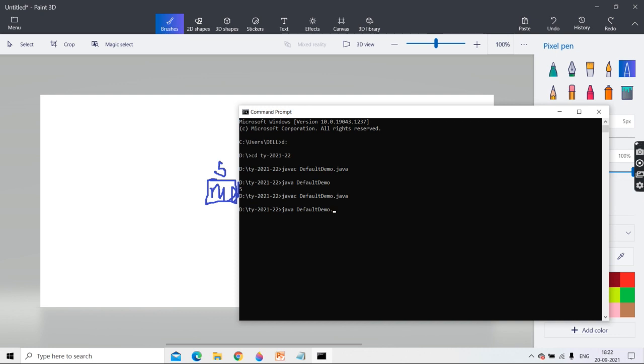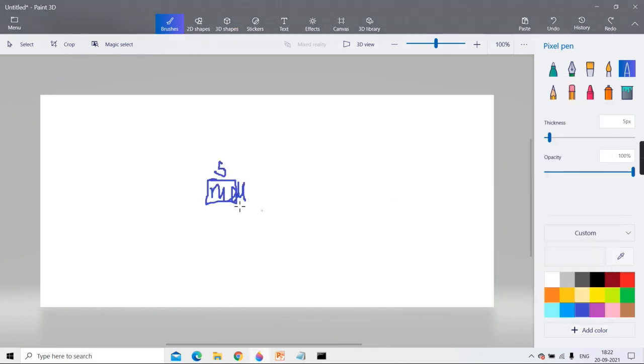Java default demo. And I have told you that a runtime error is an exception. It has a class name. I told you this when I took the features of Java. In that, one feature is that Java is a robust language, and I told you that Java does strict compile time and strict runtime checking. So will it throw a runtime error when you are trying to access a method via an object where the object is not existing? The instance is not created. So can we call the method of that object? No. So does it throw... Do you remember?